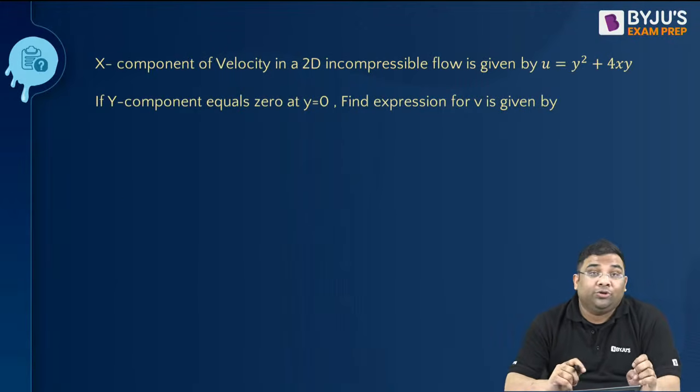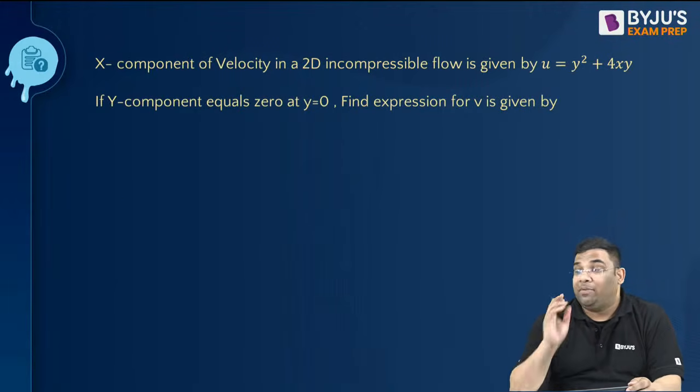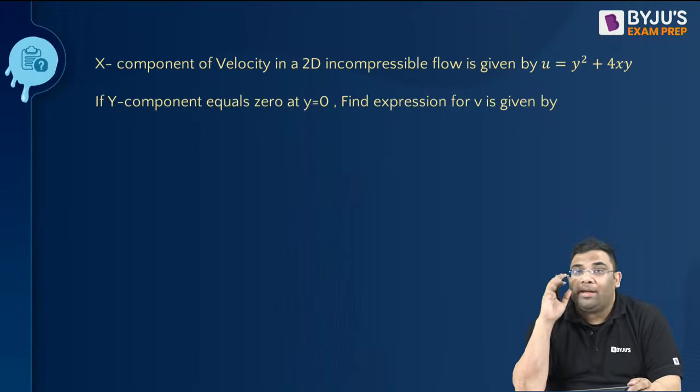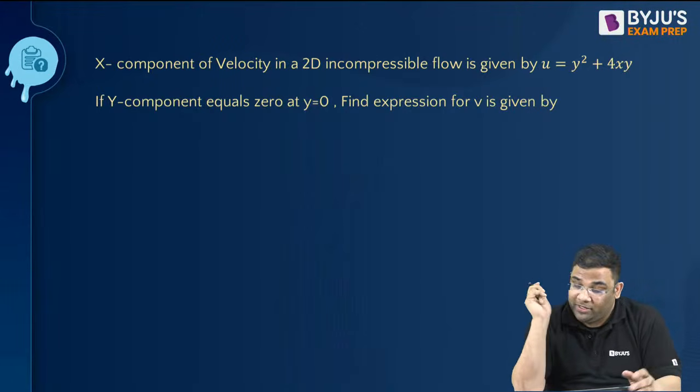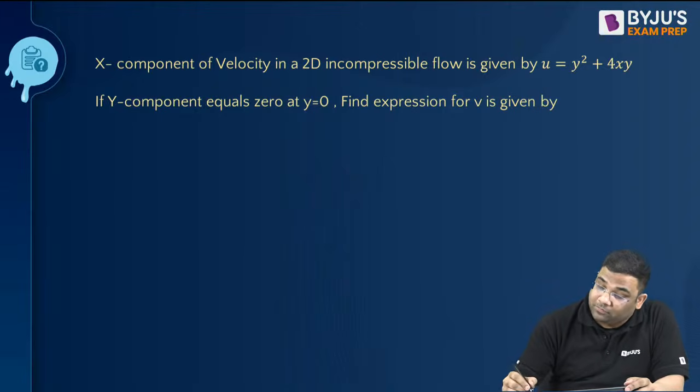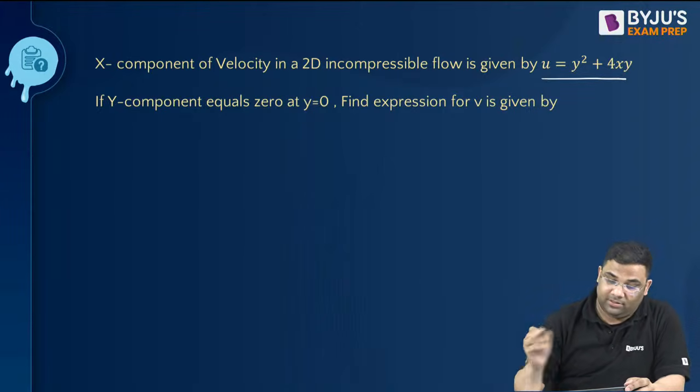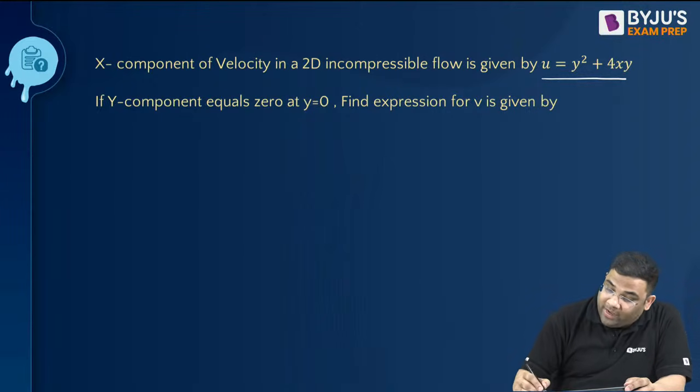Okay, now the next question. Now these are not previous year questions. These are questions by me. Then we'll come to previous year questions, don't worry. U is given, and we have to find out V.